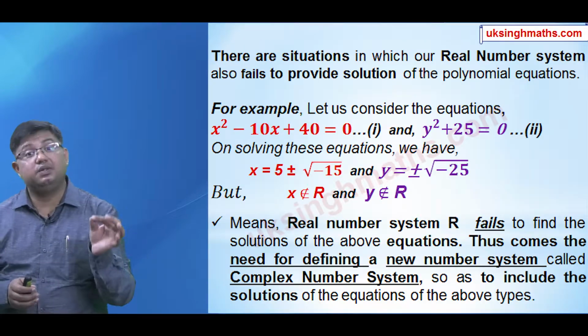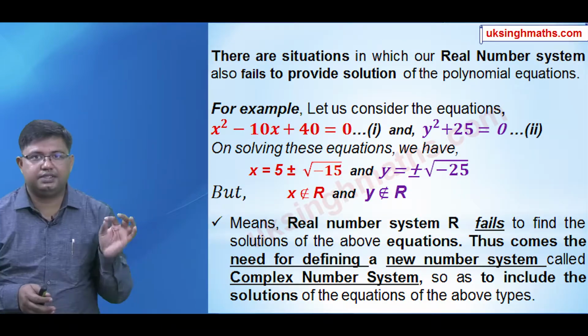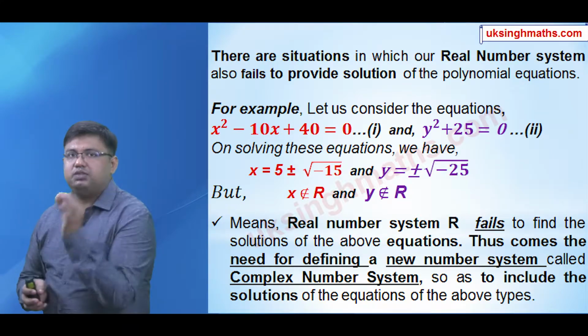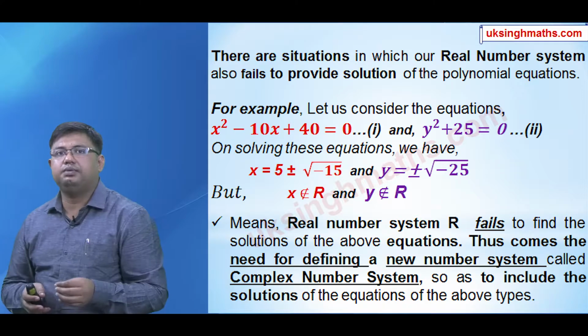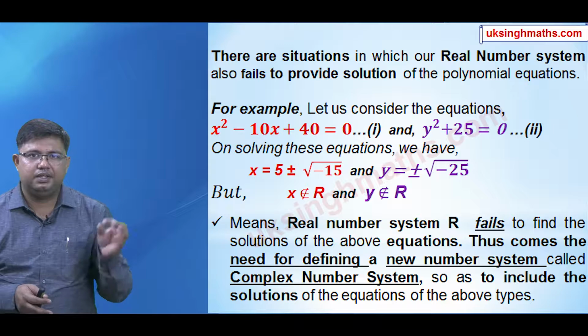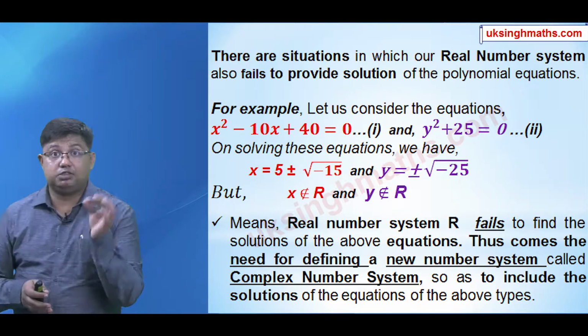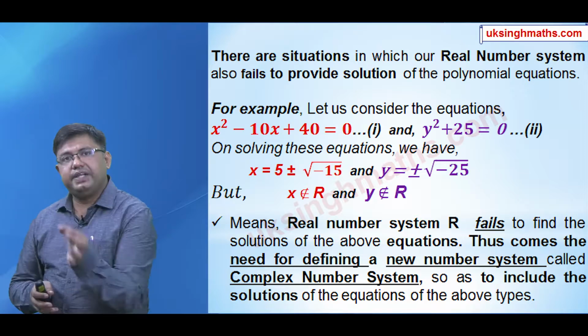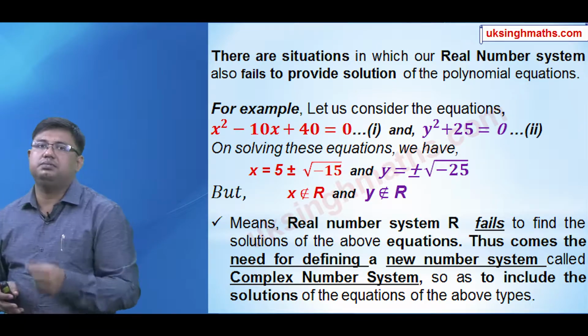Now let us have a look at these two quadratic equations: x square minus 10x plus 40 equal to 0 and y square plus 25 equal to 0. If I ask you to find the solutions of these equations, then after solving you will find that x equal to 5 plus minus square root of minus 15 and y equal to plus minus square root of minus 25 are the solutions of these equations.